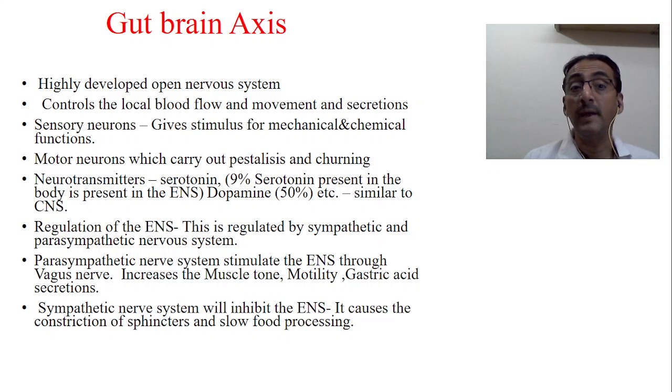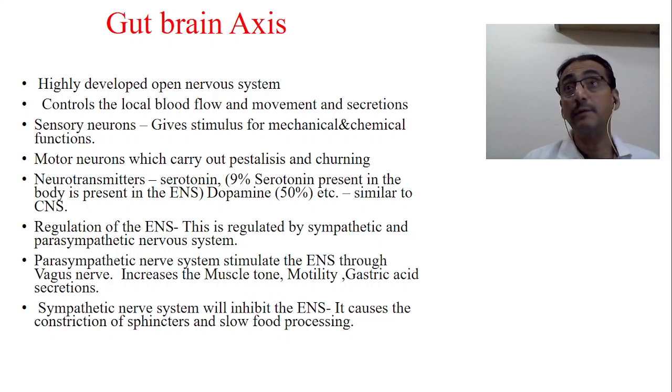And dopamine, about 50% of the dopamine, is present in the intestinal area. Very, very important, similar to the CNS. So dopamine and serotonin are the two important neurotransmitters present in the gut brain area. Apart from that, we also have adrenaline and some other inhibitors like GABA. Everything is present in the gut brain also, but the percentage is a little low.